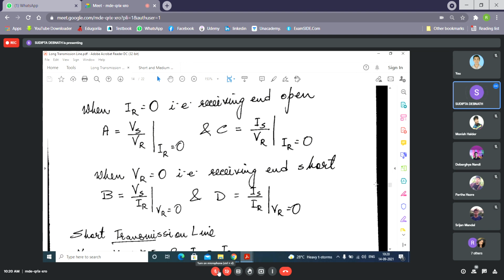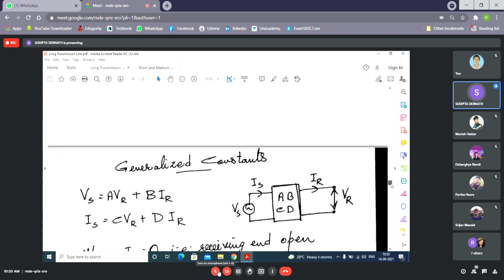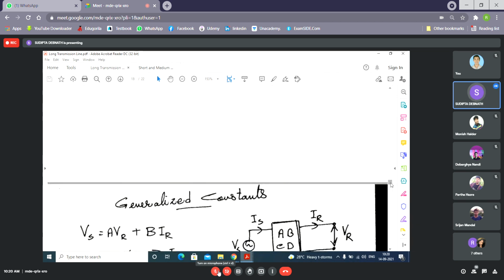Now, before going to the long transmission lines, let us discuss what the ABCD constants are for short and medium transmission lines. Then we will come back to the long transmission lines. See, this equation you should remember: VS equal to AVR plus BIR, IS equal to CVR plus DIR.